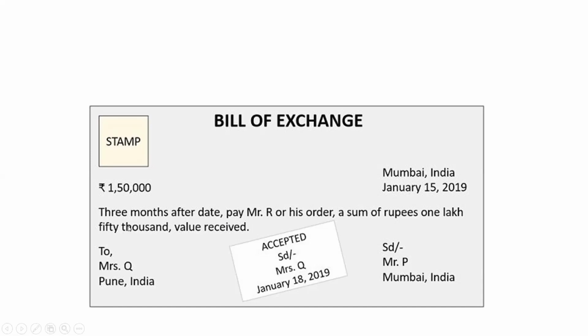It is drawn on Mr. Q. So Mr. P is the drawer. It is drawn on the drawee. Who is the drawee here? The drawee is Mr. Q. And who is the payee here? The payee is Mr. R.